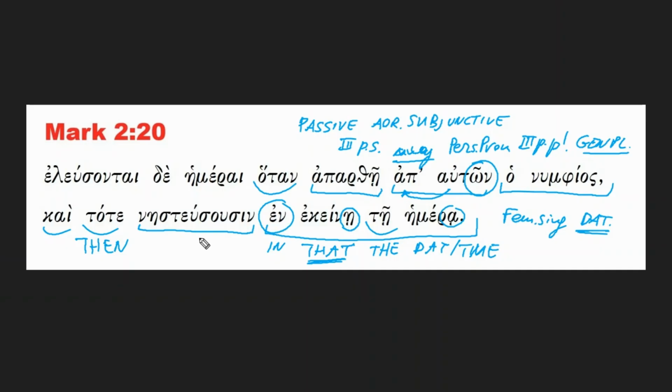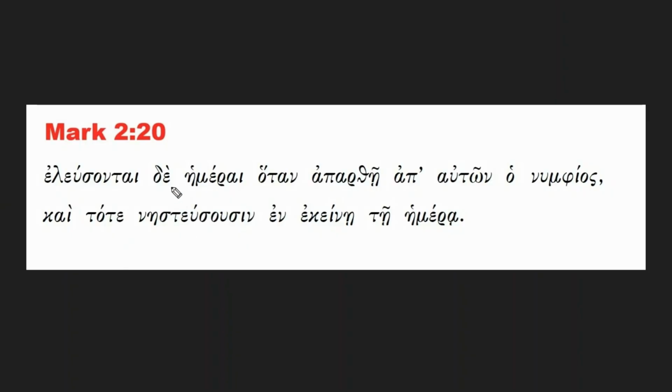Nēsteusousin. We've been seeing this verb over and over in these past few verses because it's all about fasting. Jesus talking about fasting, and this is the verb that means to fast. And notice this ending with this sigma here that indicates this is a future tense. It's a future tense. And the ending ousin is in the third person plural. It's talking about the disciples. They will finally fast. So let's put it all together. But days will come when the bridegroom will be taken away from them, and then in that time they will fast.